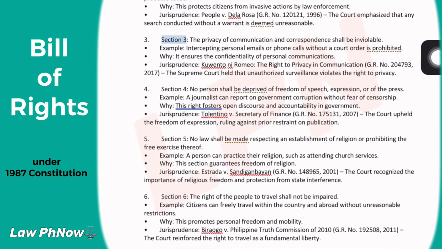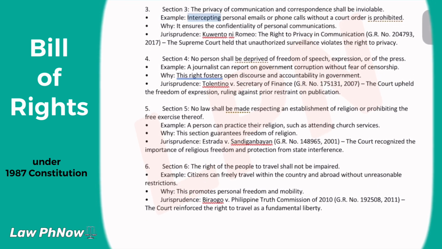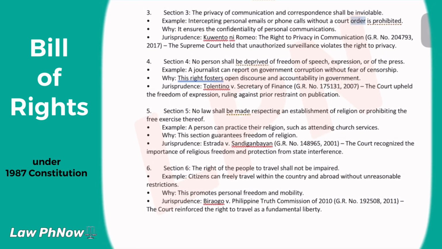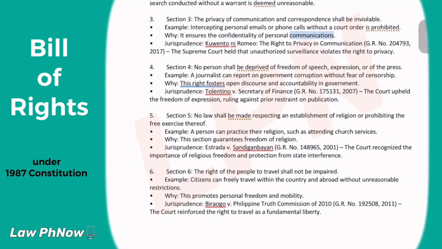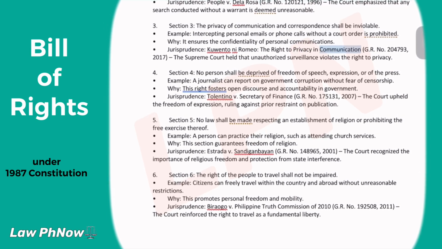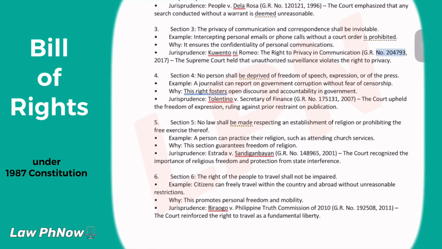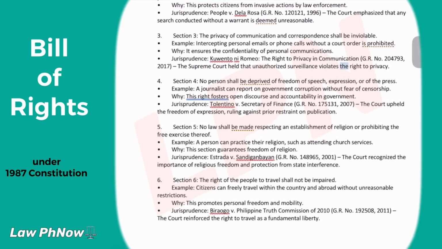3. Section 3. The privacy of communication and correspondence shall be inviolable. Example: intercepting personal emails or phone calls without a court order is prohibited. Why? It ensures the confidentiality of personal communications. Jurisprudence: Cuento Ni Romeo, The Right to Privacy in Communication, GR number 204793, 2017. The Supreme Court held that unauthorized surveillance violates the right to privacy.